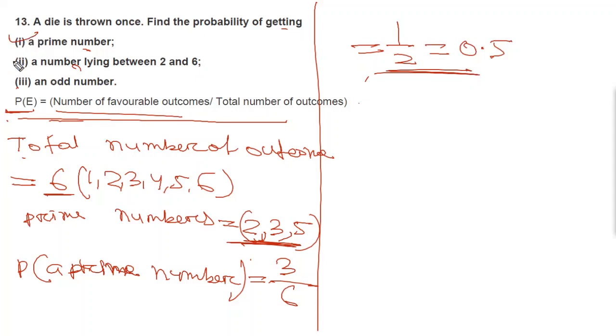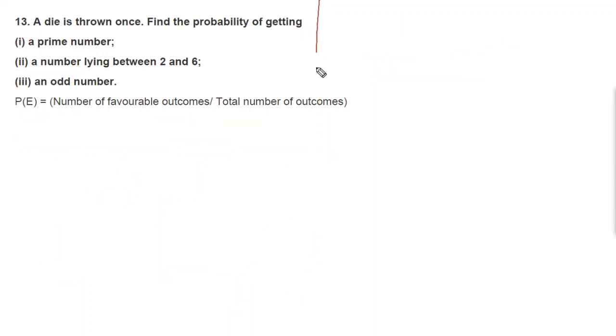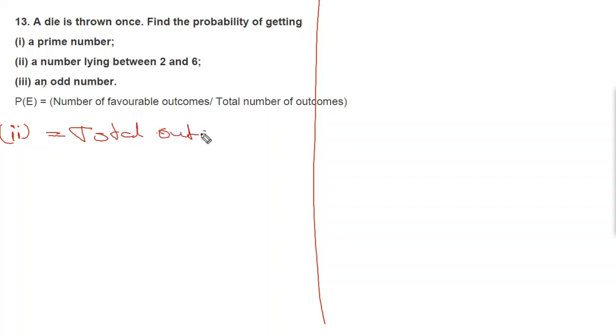Now we'll find a number lying between 2 and 6. So we'll delete it. Part 2. So same, total outcomes equal to 6 in number, and who are they? 1, 2, 3, 4, 5 and 6.